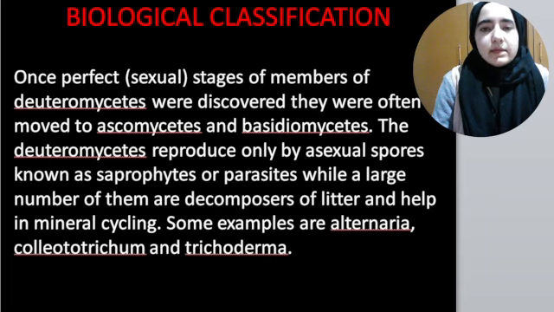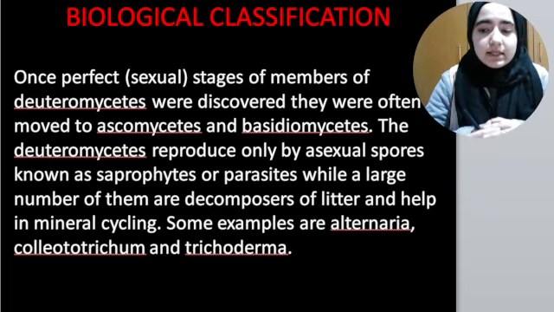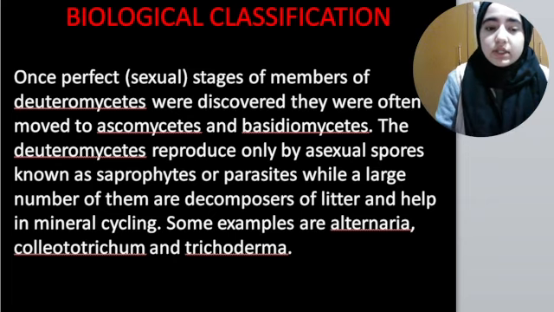Many of them are saprophytes, many of them are parasites, while a large number of them are decomposers of litter. That means they help in mineral cycling. They help us to keep our environment neat and clean. How good they are, right?